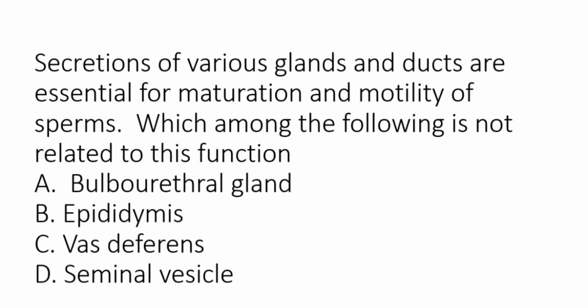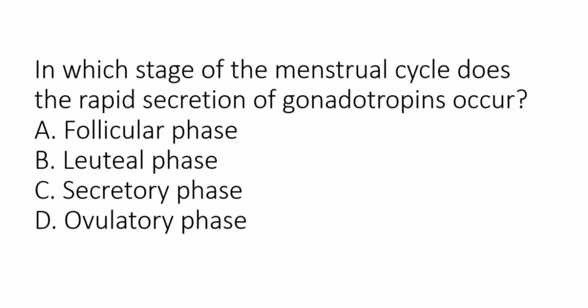Secretions of various glands and ducts are essential for maturation and motility of sperms. Which among the following is not related to this function? Here, epididymis, vas deferens and seminal vesicles contribute to the formation and movement of spermatozoa, whereas bulbourethral gland has the function of lubricating the penis. So here bulbourethral gland does not have a function in maturation and motility of sperms. So, answer is option A.